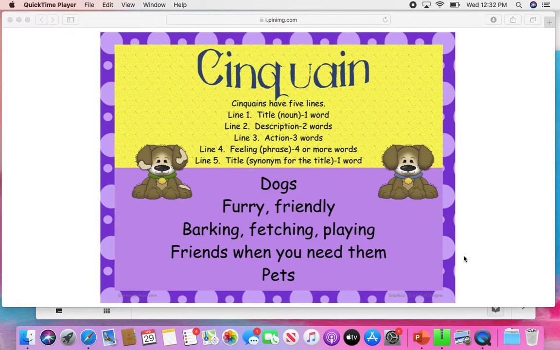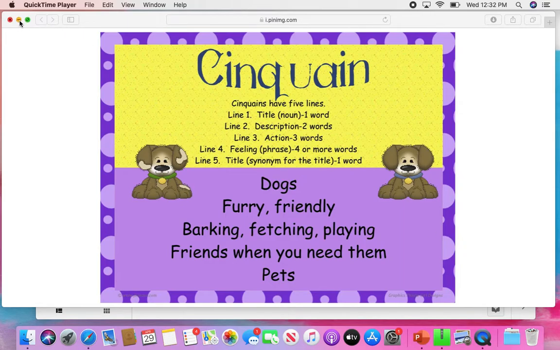And then your last line, line 5, is going to be a title again, except you're not going to say dogs. You're going to think of a synonym or a word that means the same for your title. So when I think of dogs, a synonym for dogs would be pets. So that's why I put it in the last piece of this poetry.